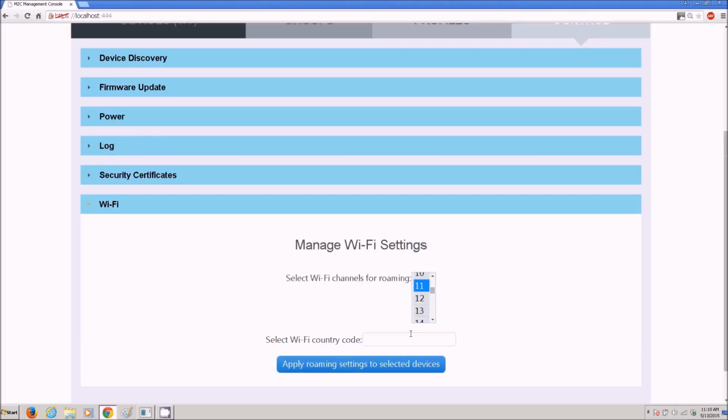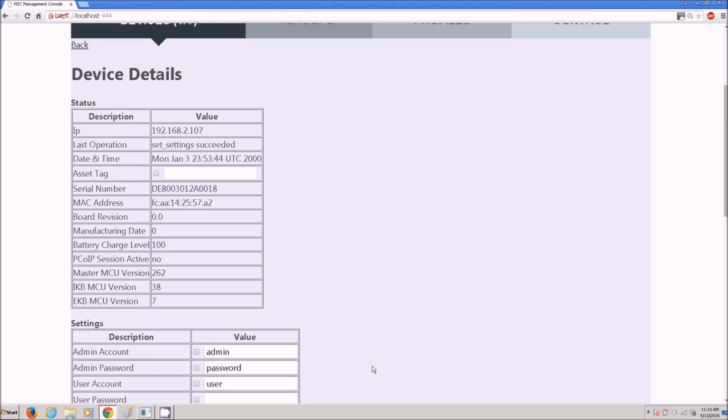You may notice the Select Wi-Fi Country Code. This is a feature that has been redacted out of the Management Console and is no longer supported. This will be removed in the next version.